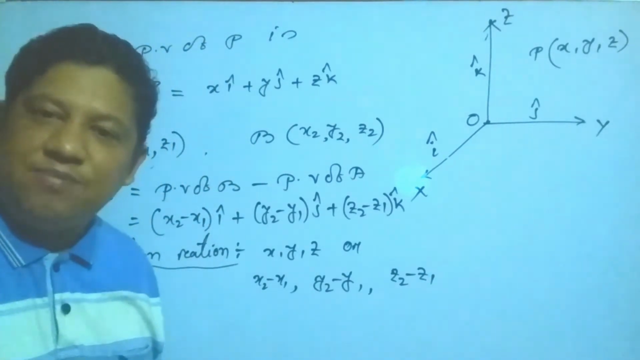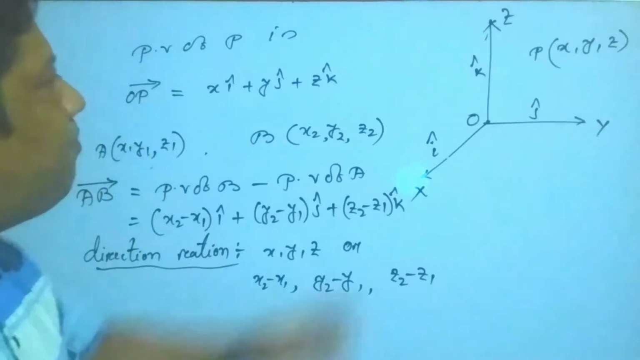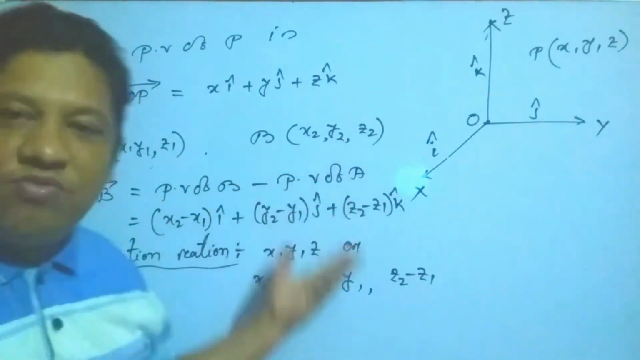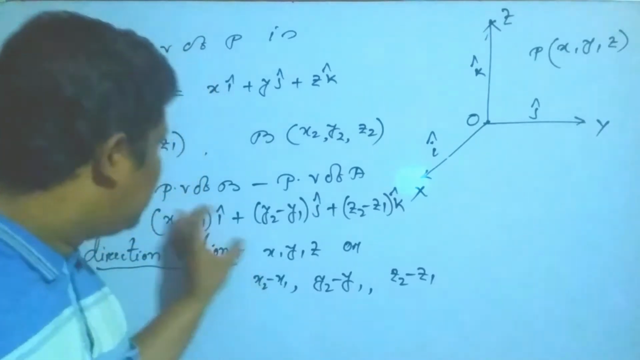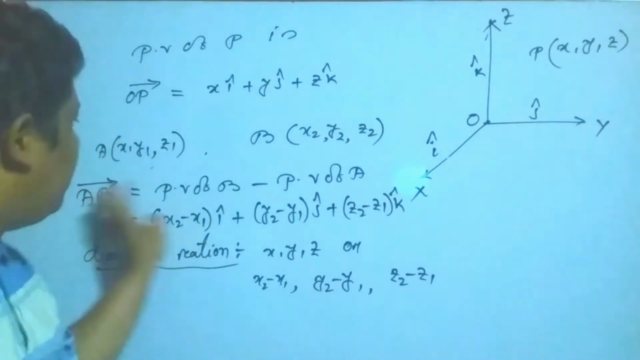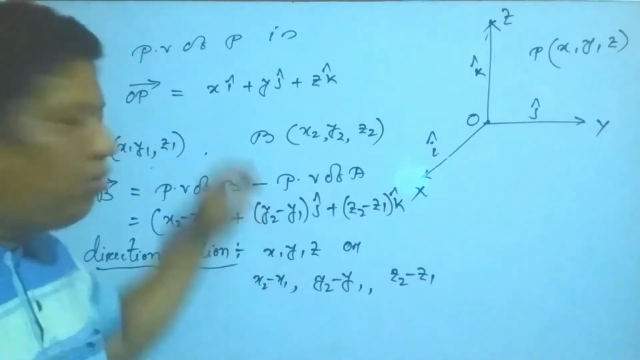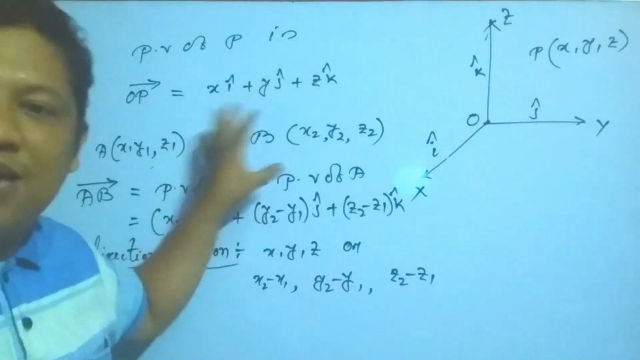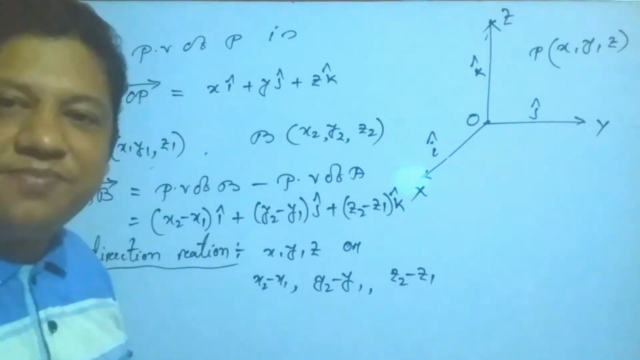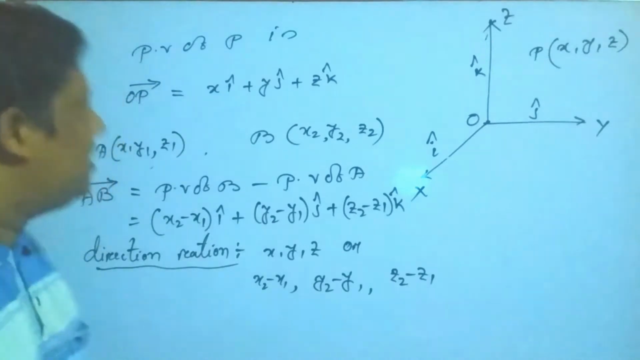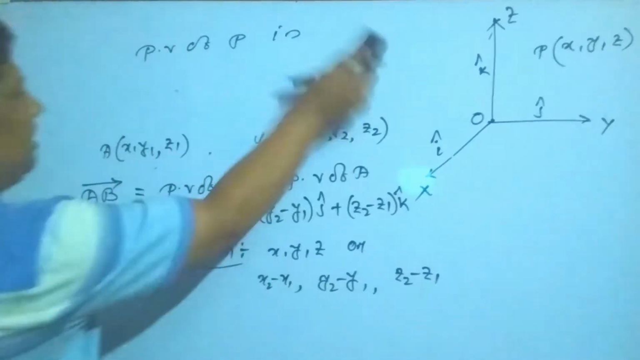So my students, if you have any points, how can you find the direction ratio? Just find the position vector, and the coefficients of i, j, k are called the direction ratio. Okay my students.